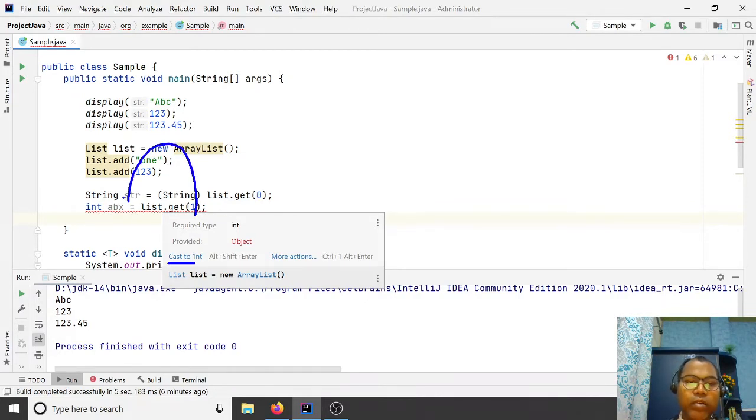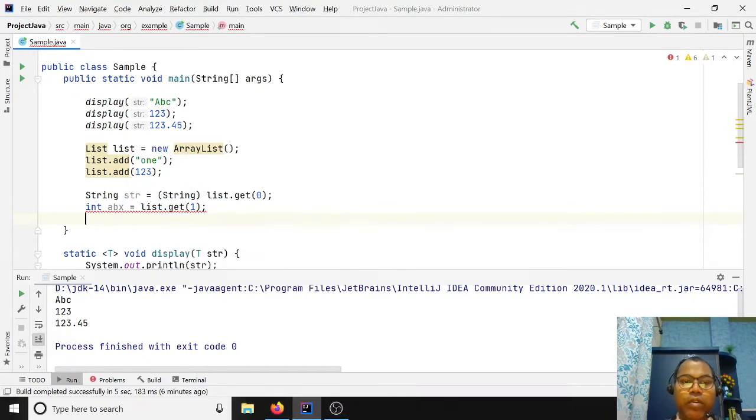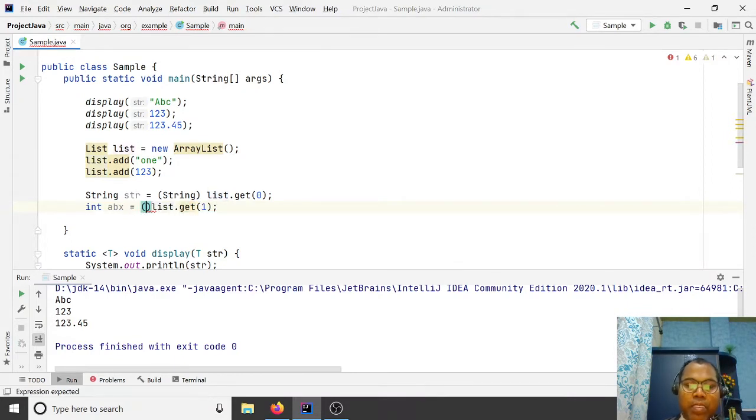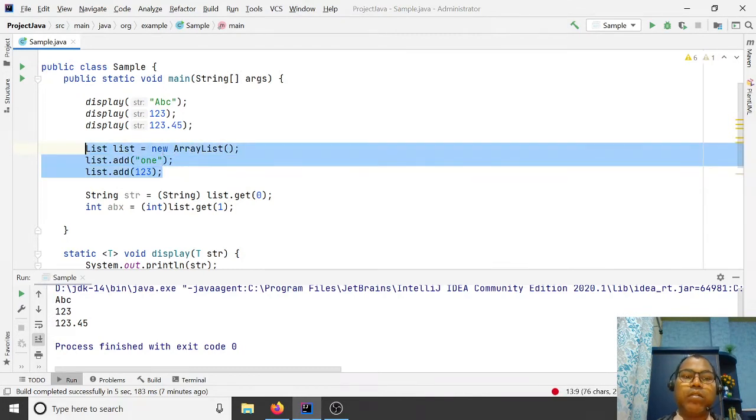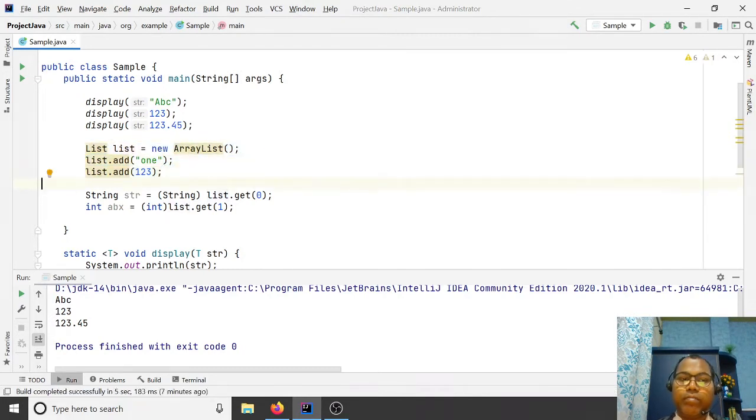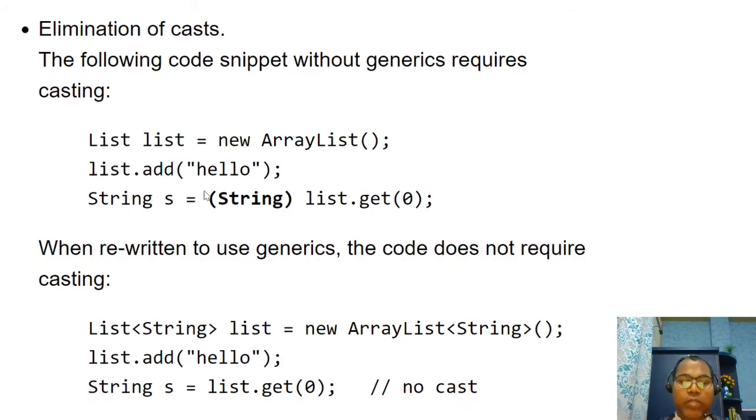You cannot cast an Object directly to int, so here you again need casting. This is the problem if your class is non-generic. This is the problem, we have to cast.